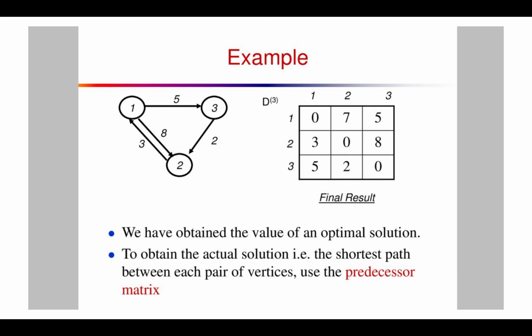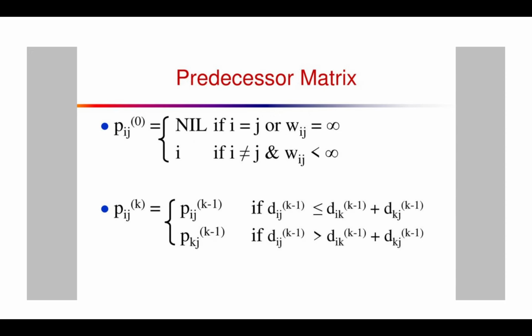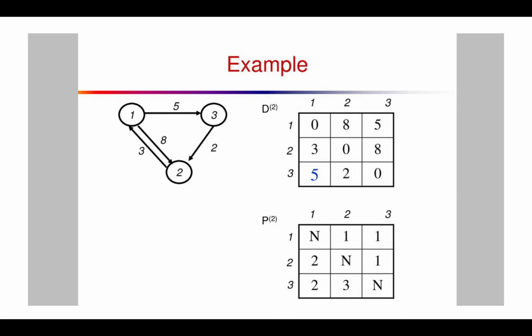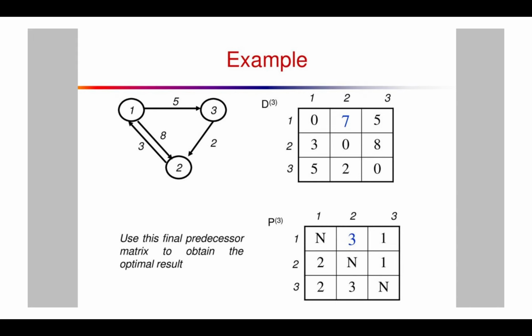To obtain the actual solution, that is the shortest path between each pair of vertices, use the predecessor matrix. This is the final result for the example we considered in the Floyd-Warshall algorithm. This is the predecessor matrix. This is another example for the Floyd-Warshall algorithm. We will find D1, P0, P1, D2, P2, D3, P3. Use this final predecessor matrix to obtain the optimal result.